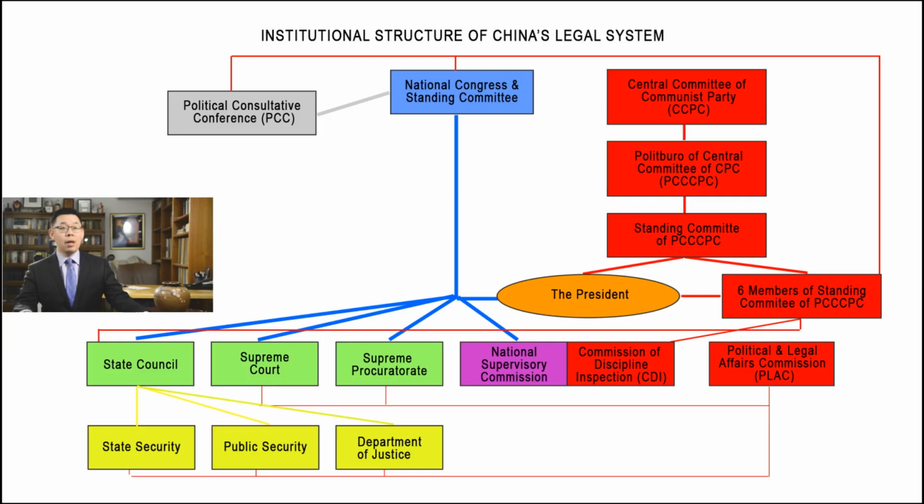Picture 1. This is the overall picture of all organizations in China's legal system and how they interact with each other. As you can see, all organizations interact with each other through political structure, office nomination, or public functions. In the center, you can see the flow of how the Congress appoints head officials in major organizations. On the right, it shows how the Communist Party secures its leadership in all organizations.